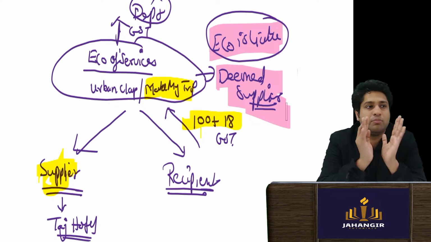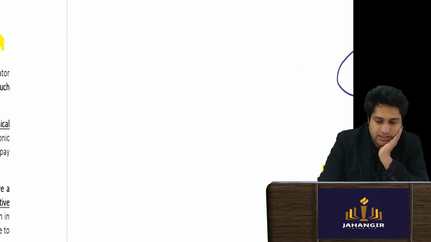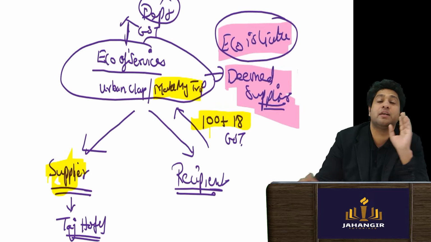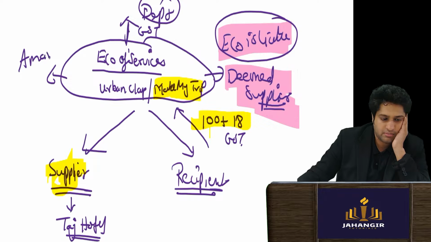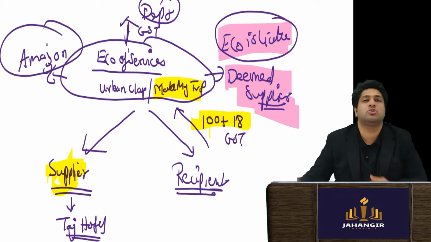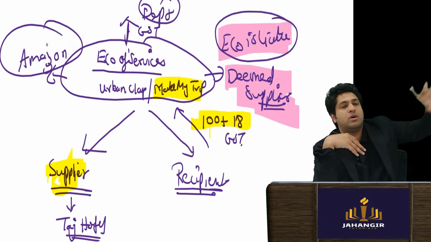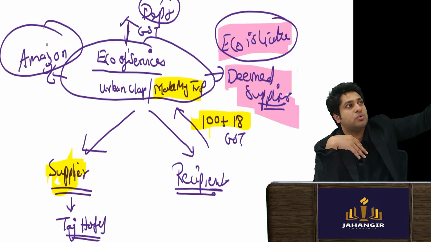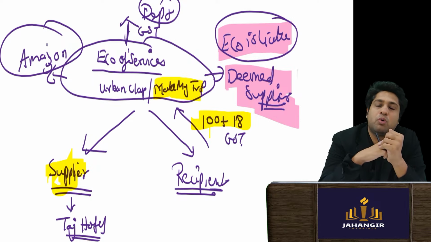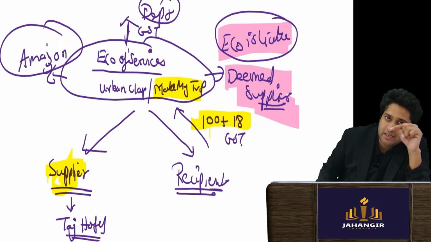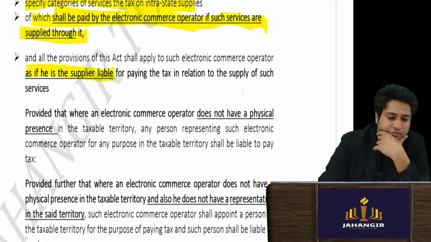Now, one more point. Further, what if it is related to Amazon, some online foreign e-commerce operator? In that case, if you are an online e-commerce operator, let's say, giving an example of Amazon, it could be multiple other e-commerce brands. What if they say, I don't have any presence in India? So we are coming to a category of a foreign entity.